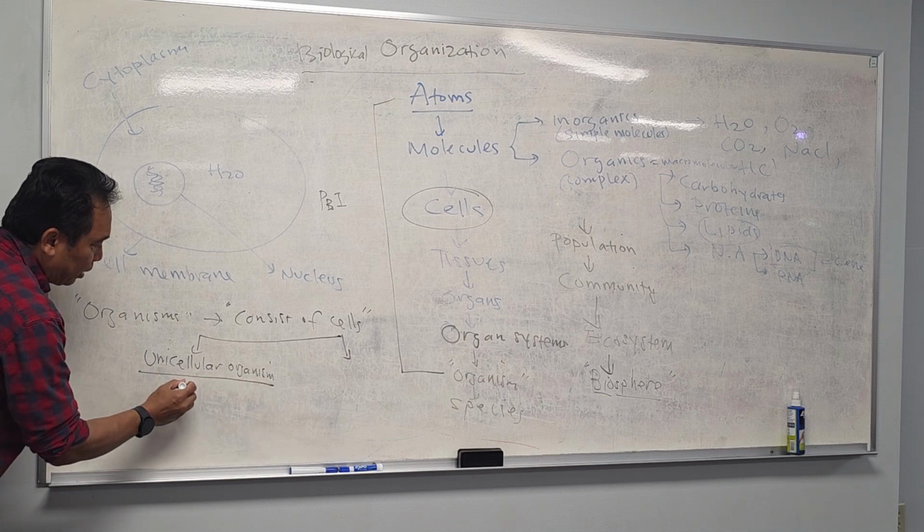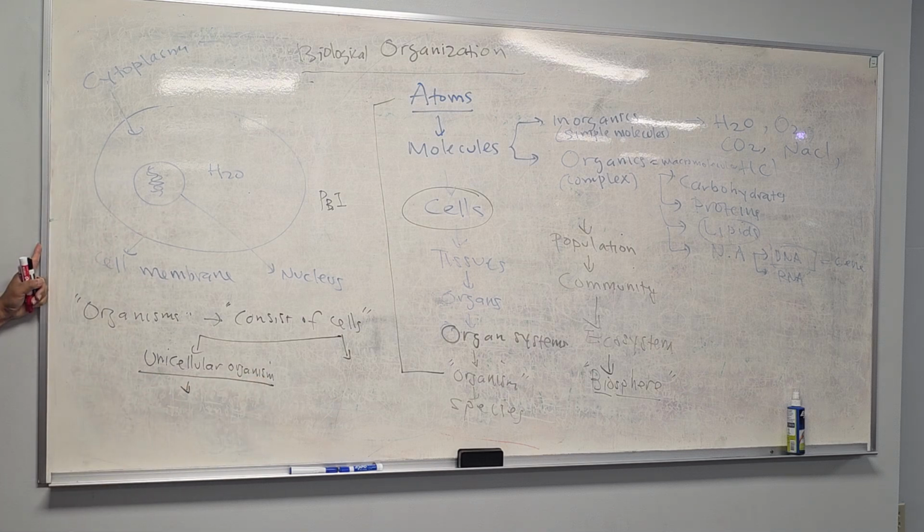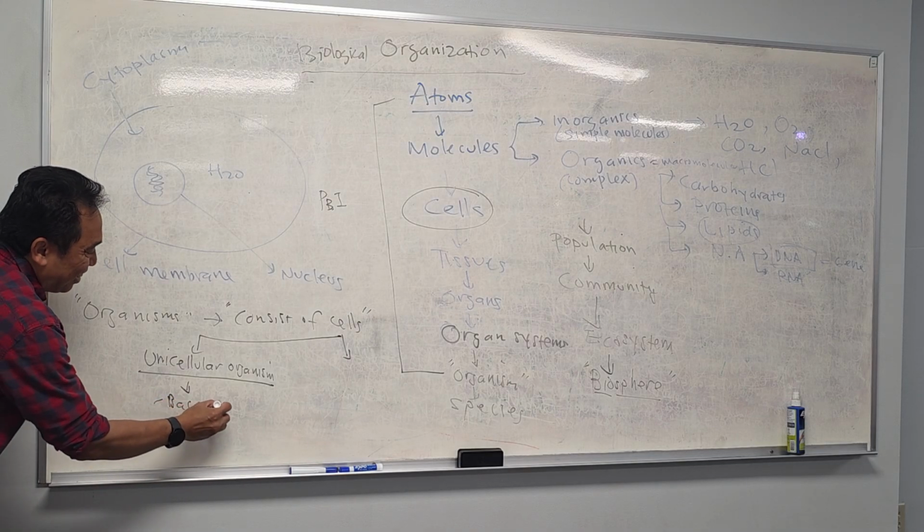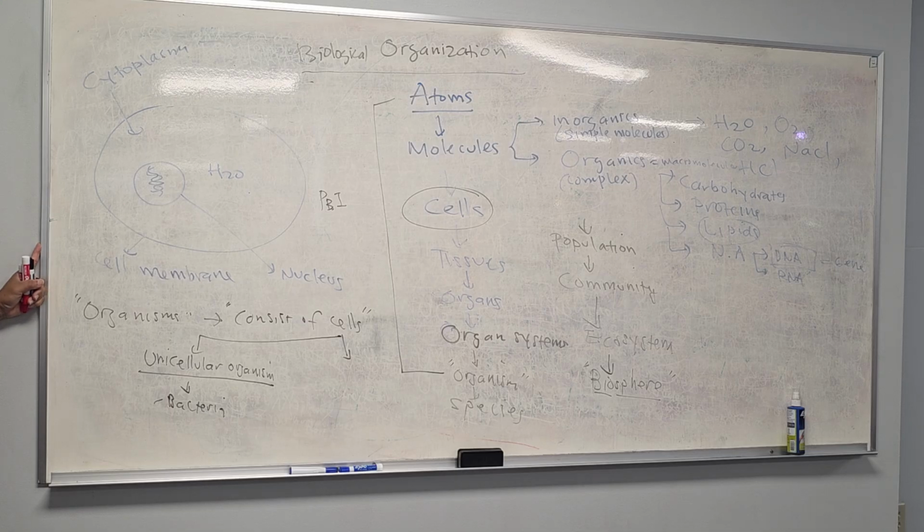And you have learned a little bit, all prokaryotes are unicellular organisms. What is a prokaryote? An organism that does not have a nucleus, right? What is an example? Bacteria. So all bacteria are unicellular.